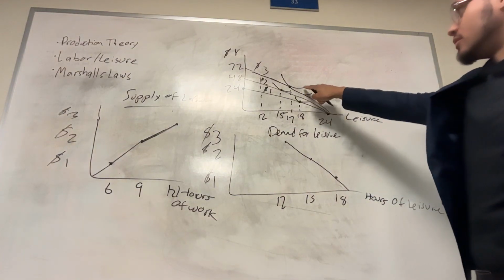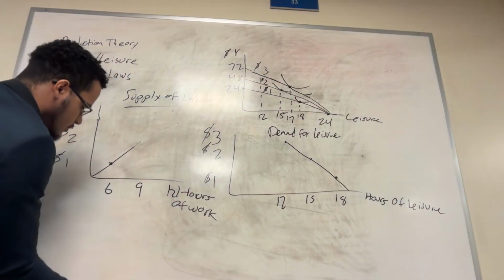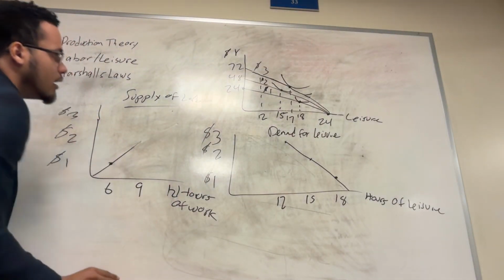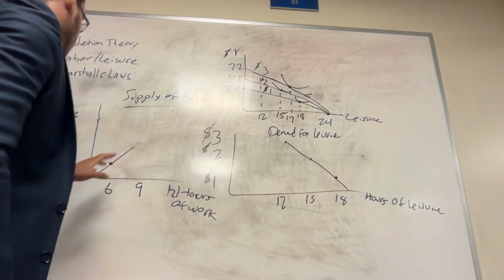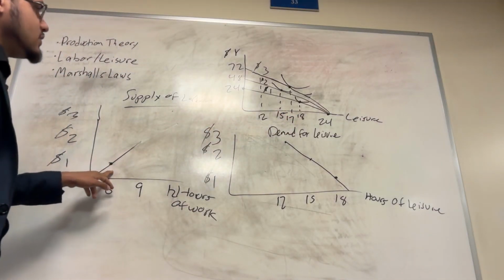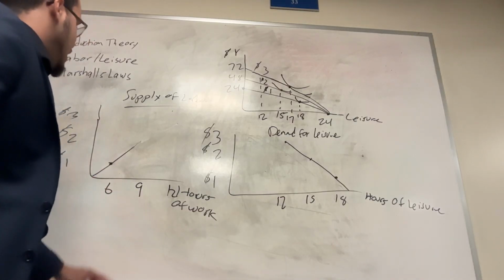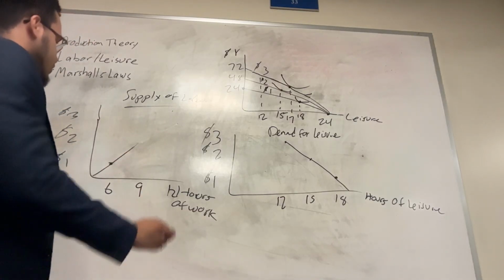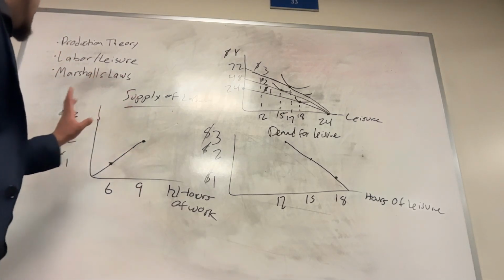If we're at that bundle, then that means our supply of labor would change. So if we're at 18 hours of leisure, then we supply 6 hours of work. If we are at 15 hours of leisure, then we would supply 9 hours of work.